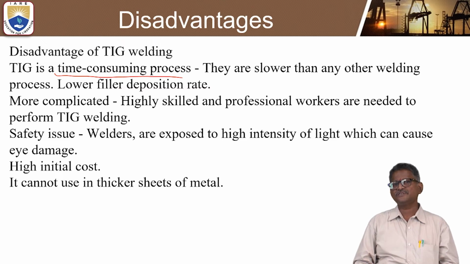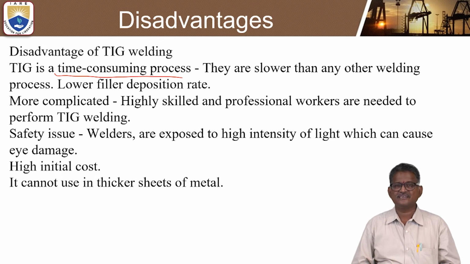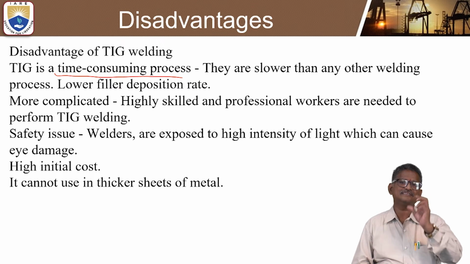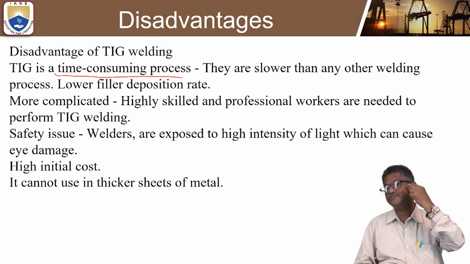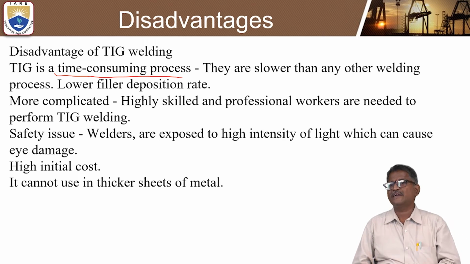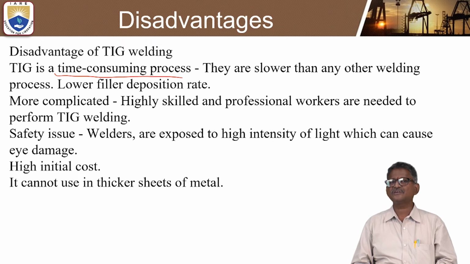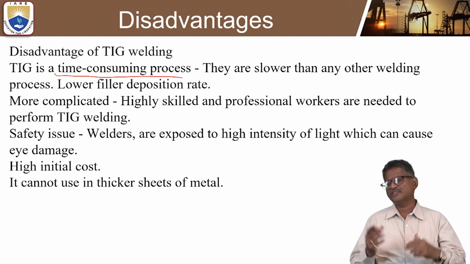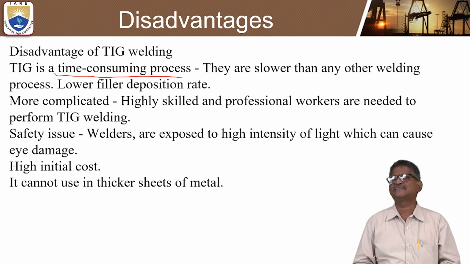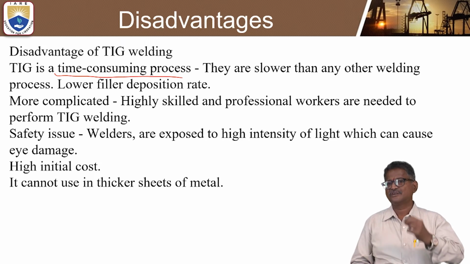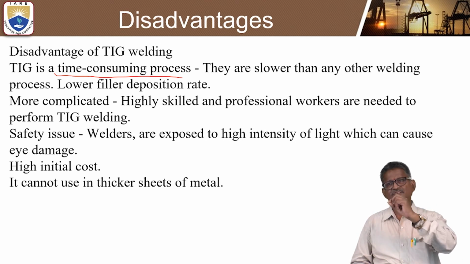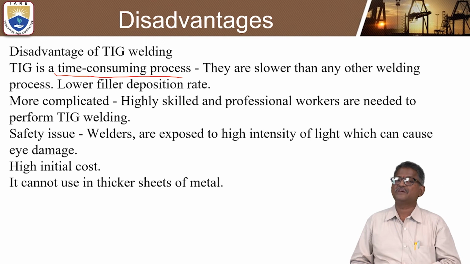Coming to safety, in TIG welding, welders are exposed to high intensity light. This is a disadvantage because the high intensity light can cause eye problems and even eye damage. That is why we should take all precautions like goggles, and without goggles it is difficult to perform TIG welding. If you work without goggles, the high intensity light falls on your retina and the eye may be damaged.